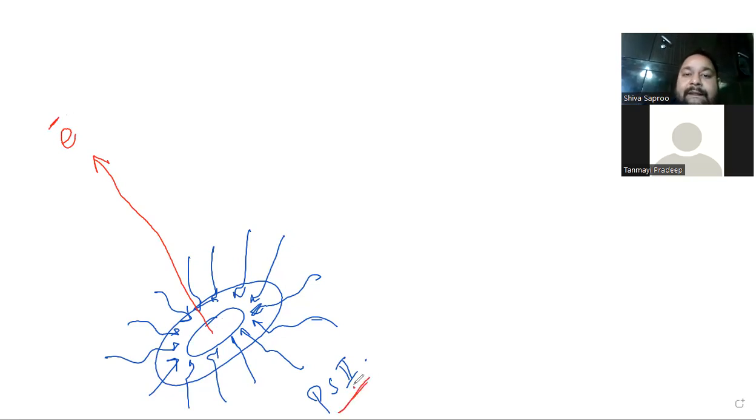Now, if an electron is getting excited, what does the electron have? Energy. Right. So here at the excited stage, it has energy. And to replace this electron, there is photolysis of water.